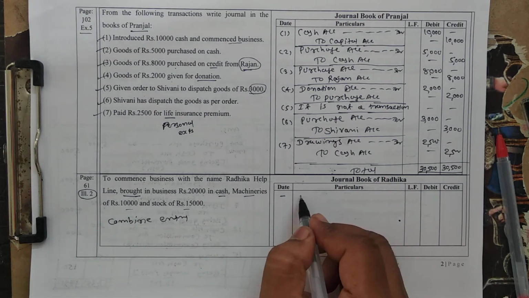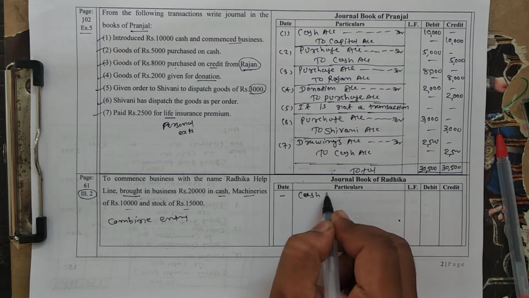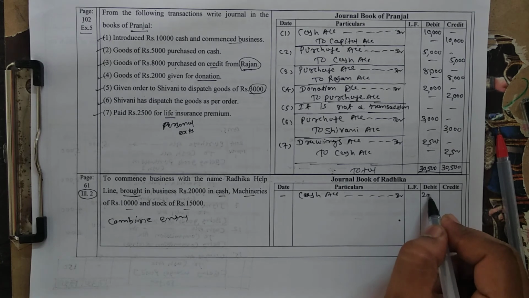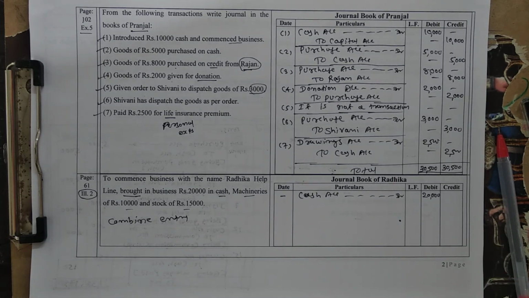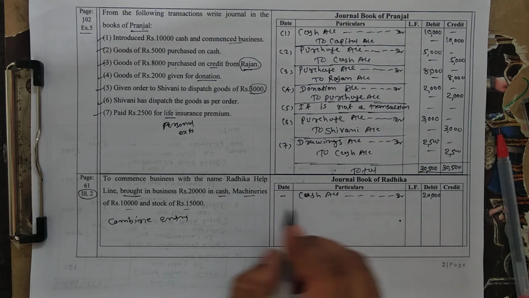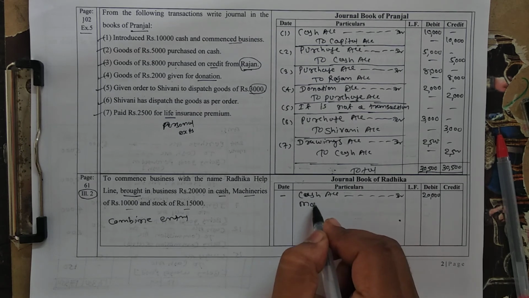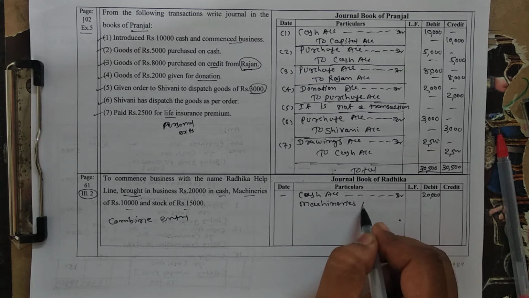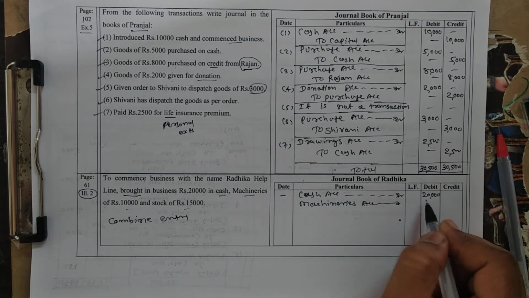Which assets come in? Cash account debit, cash comes in 20,000. Machinery comes in, so machinery account debit 10,000.